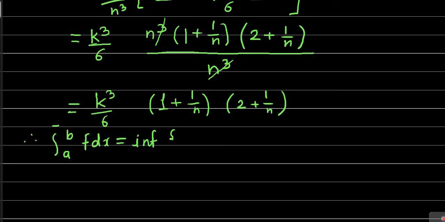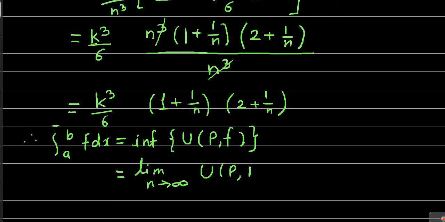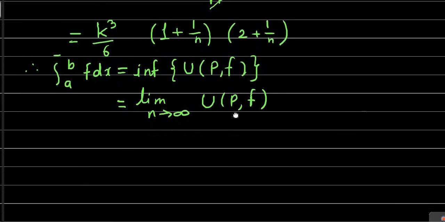Infimum of the set of upper sums means infimum of U(P,f). And infimum of this U(P,f) is nothing but the limit as n tends to infinity of U(P,f), the upper sum over partition P of the function f. Now put the value of U(P,f) here.